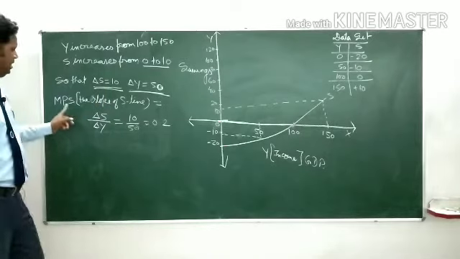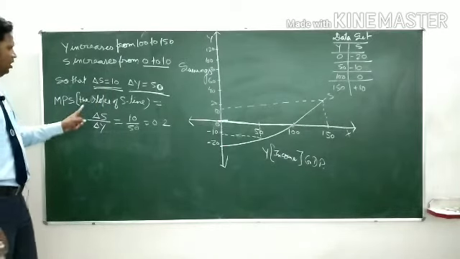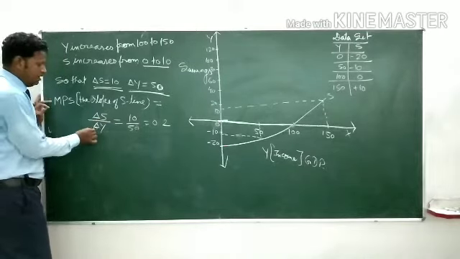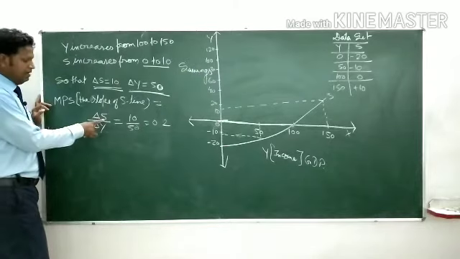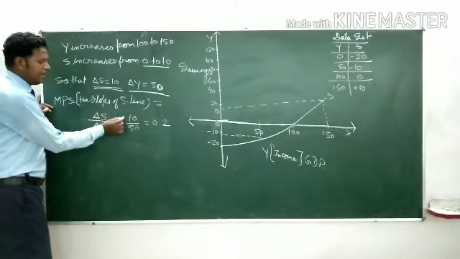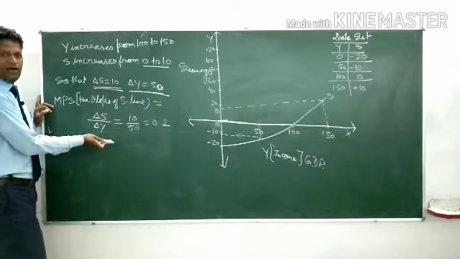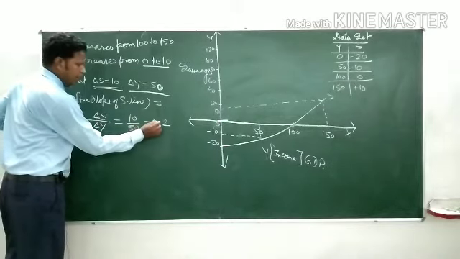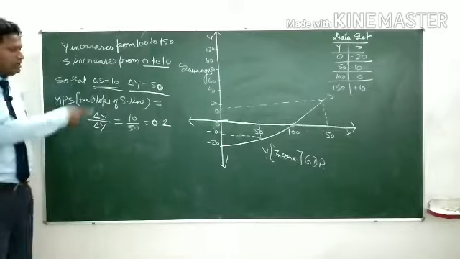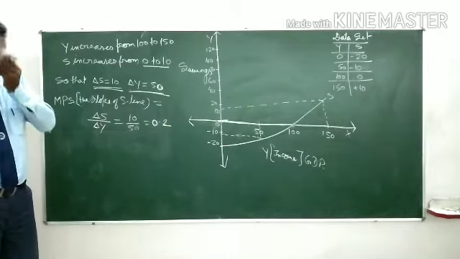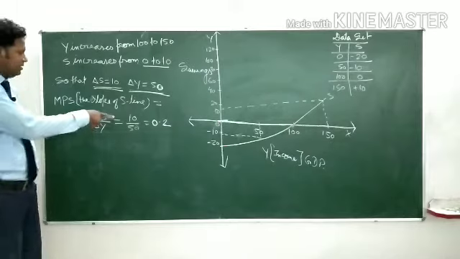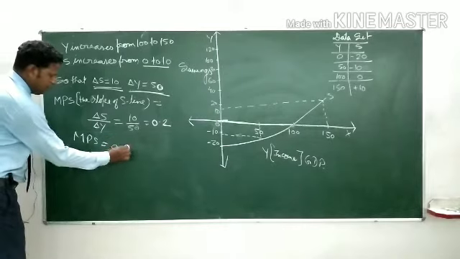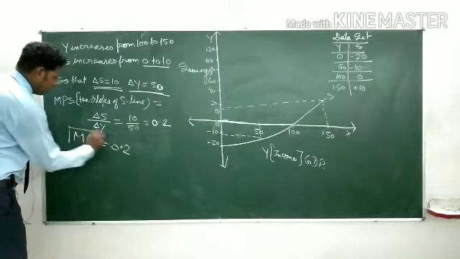So MPS, that is marginal propensity to save, or the slope of the saving line, is equal to delta S upon delta Y, that is change in savings upon change in Y. So 10 by 50, same figures substituted, equals 0.2. We have got MPS, marginal propensity to save, as 0.2. It is our answer.